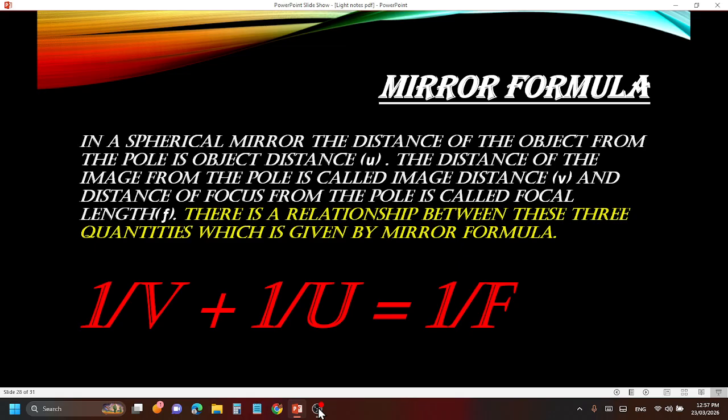So 1 by image distance plus 1 by object distance gives us 1 by focal length. Simple. But after solving, we have to just change the reciprocal. I will give you the sums on how to solve that. I will attach my handwritten notes to this PPT and show you how to solve those sums. Sorted. So the mirror formula is object distance plus image distance gives the focal length.